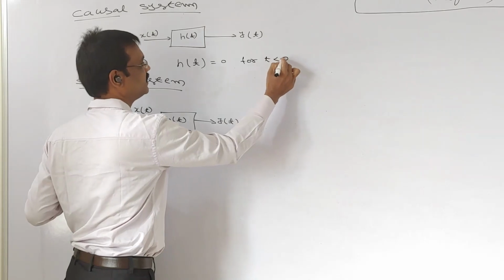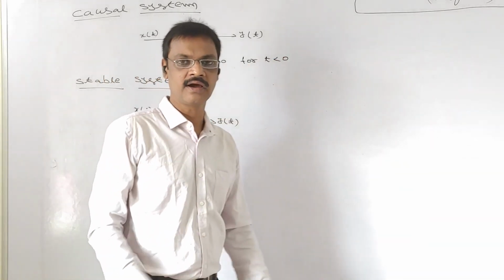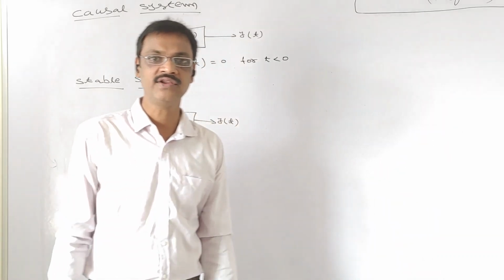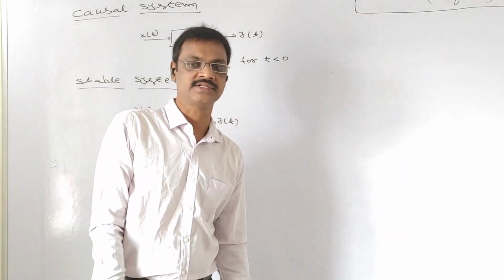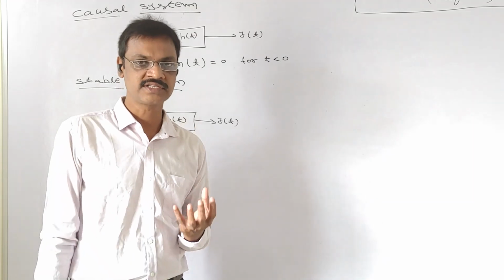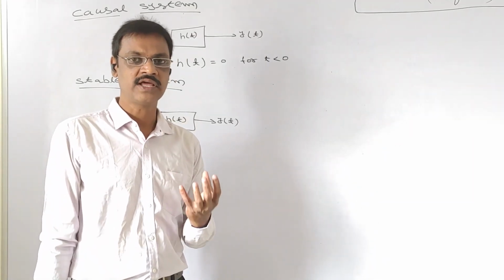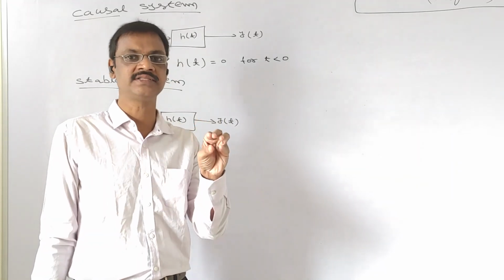For t less than 0, it is existing in the right side only, after t is equal to 0 only. Then you can say that it is a causal system. So, a causal system is a system for which the unit impulse response is a causal signal.